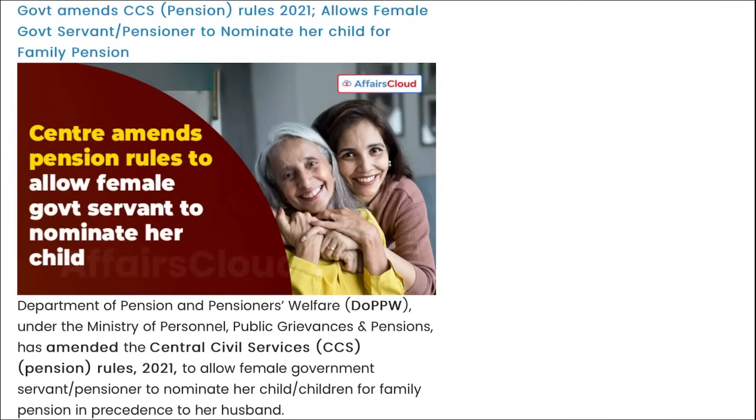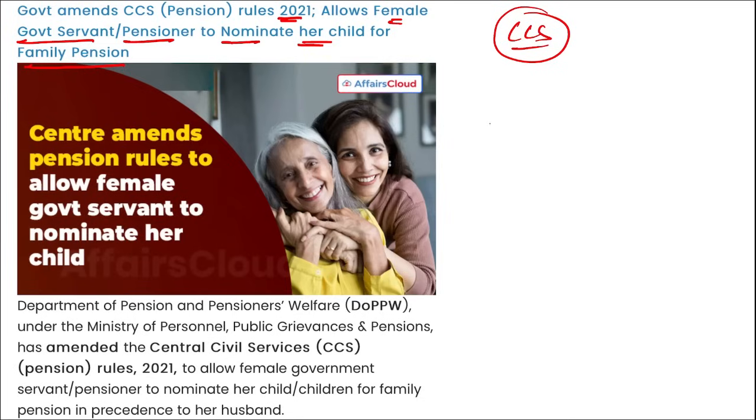Next is government amends CCS pension rules 2021 and has allowed female government servants and pensioners to nominate her child for family pension. I repeat, recently the Department of Pensions and Pensioners Welfare, under the Ministry of Personnel, Public Grievances and Pensions, has amended the Central Civil Services Pension Rules of 2021.